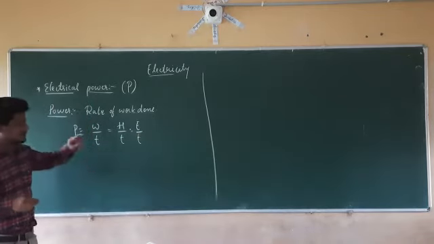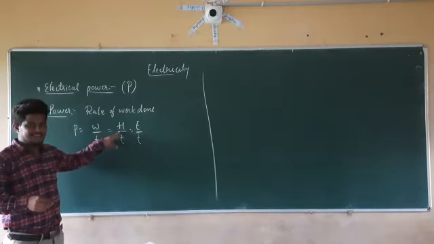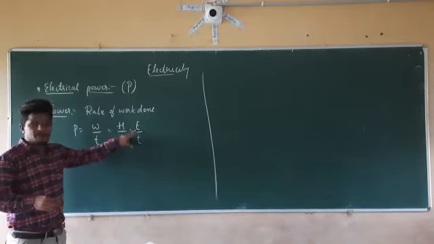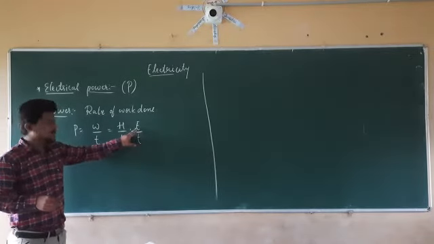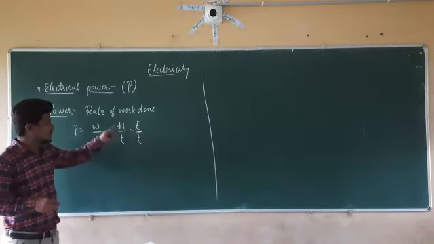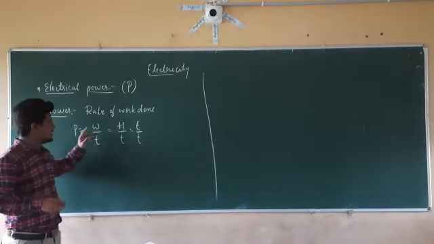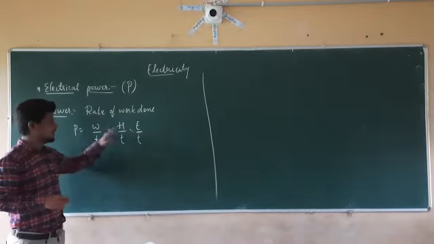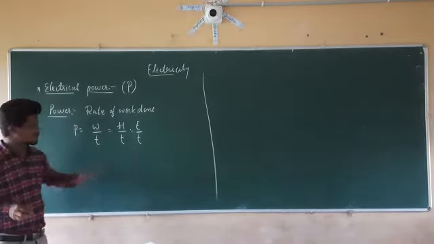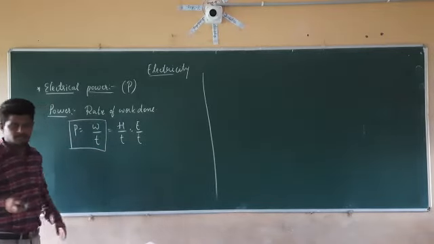Already I discussed the heating effect of electric current. The amount of heat released is equal to the amount of electrical energy consumed. In the same manner, the amount of electrical energy consumed or heat released is equal to the amount of work done. Therefore, W equal to H equal to E. Therefore, P equal to W by T or H by T or E by T. So we are just considering the formula P equal to W by T.